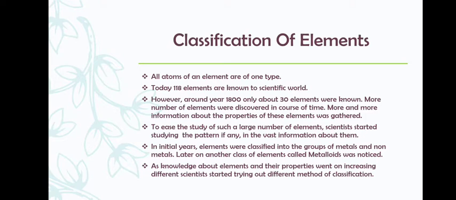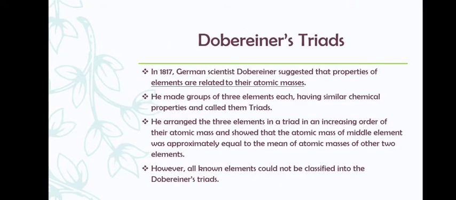Then, as knowledge about the elements and their properties went on increasing, different scientists started trying out different methods of classification. So let us start with the first classification method, that is done by a German scientist, Dobereiner, in the year 1817. What he suggested that the properties of elements are related to their atomic masses. Now he made groups of 3 elements each having similar chemical properties and called them as triads. Triads because it is a group of 3 elements, that is why.